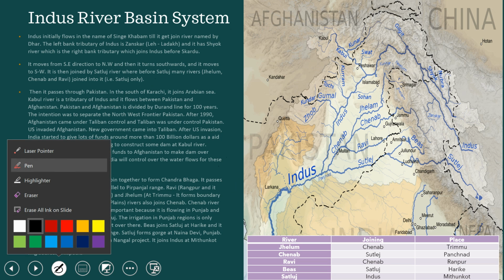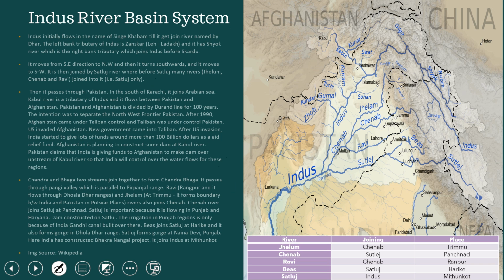The source for these images is Wikipedia. If you want to remember a chart: Jhelum joins Chenab at Trimu. Then Chenab joins Satluj at Panchanad.